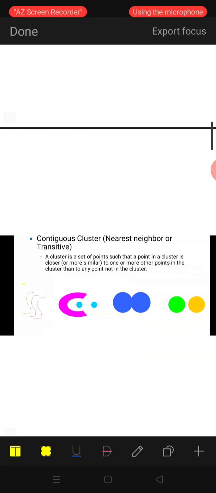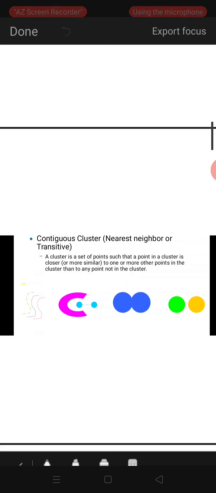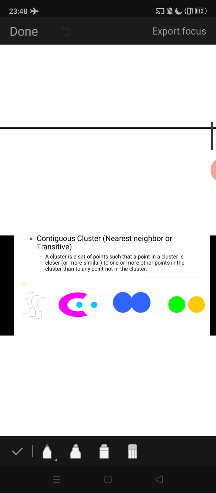Next one is contiguous, or nearest neighbor. A cluster is a set of points such that a point in a cluster is closer to one or more other points in the cluster than to any point not in the cluster. This is one cluster, and this is another cluster. One point is connected to other points in the cluster. For example, one of our CS students may be closer to a civil student.